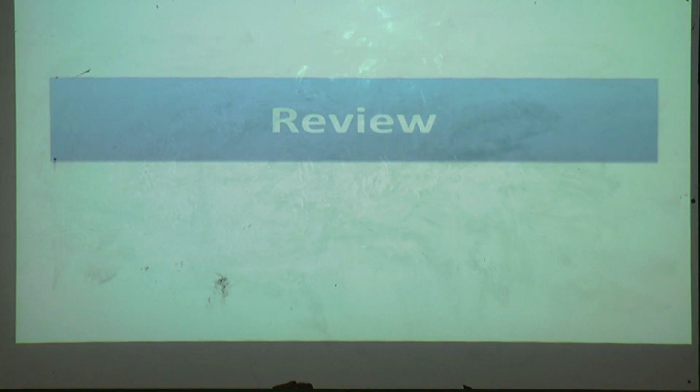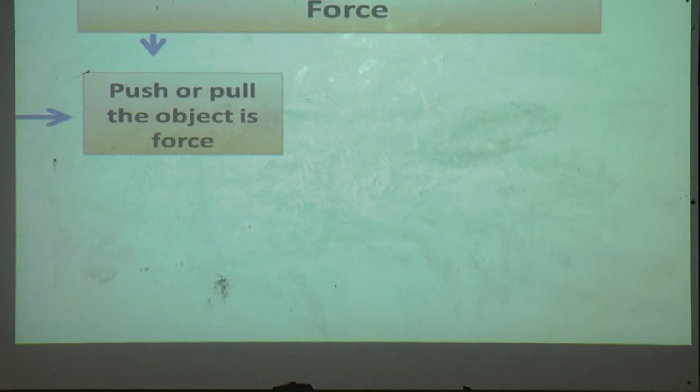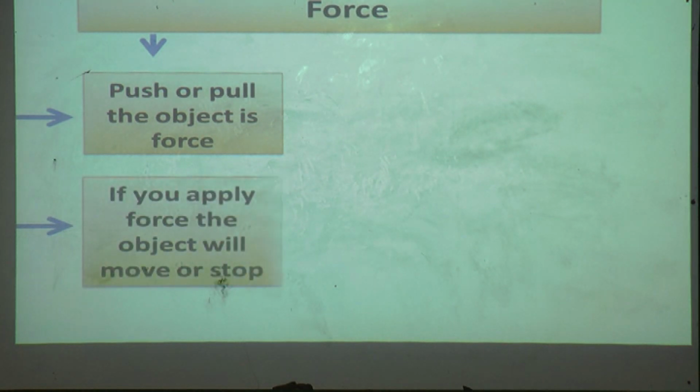Now we will take the review of our today's points. First we have seen force. Pushing or pulling the object is force. If you apply force to the object, it will move or stop.